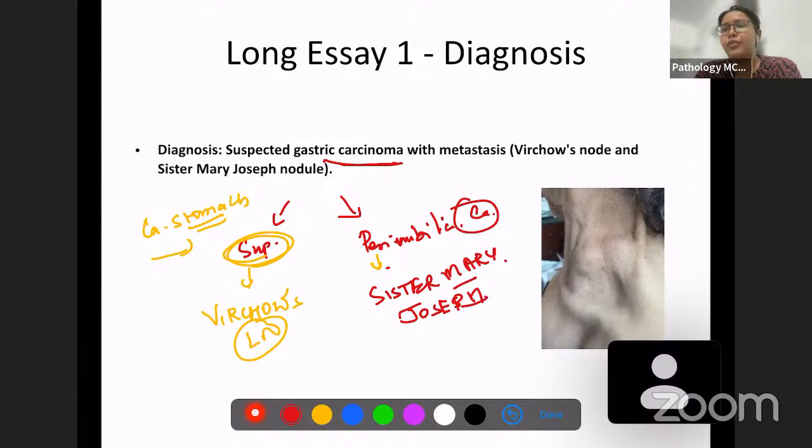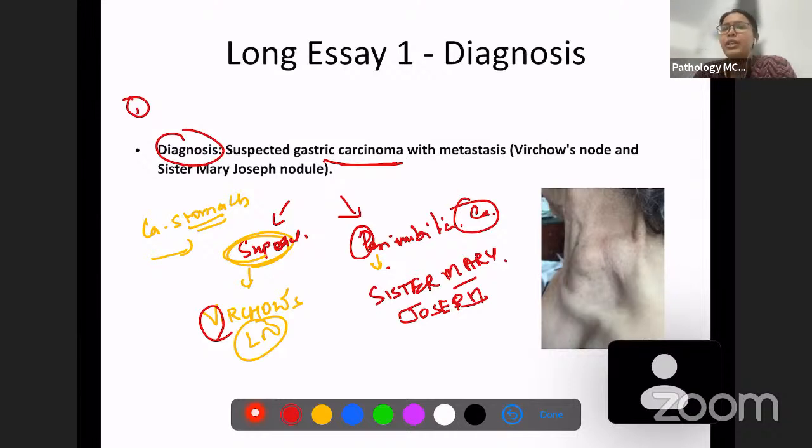Sister Mary Joseph lymph node, periumbilical, and supraclavicular Virchow's lymph node. Both of these are associated with gastric carcinoma. So we know the diagnosis. The first question being asked is, what is the diagnosis? How do you have to write the diagnosis?